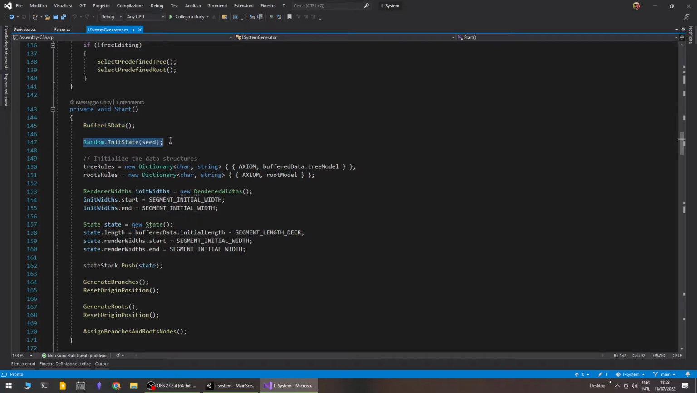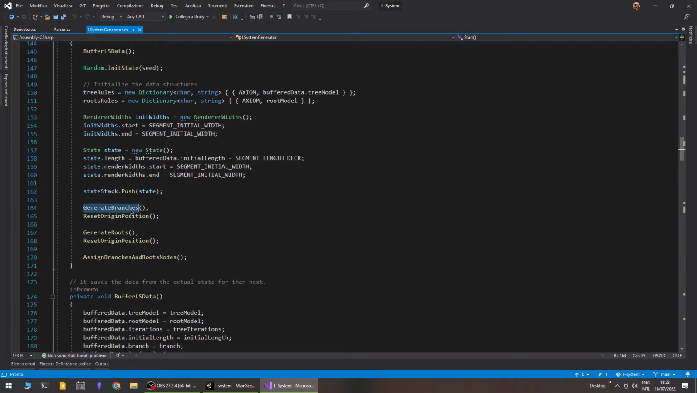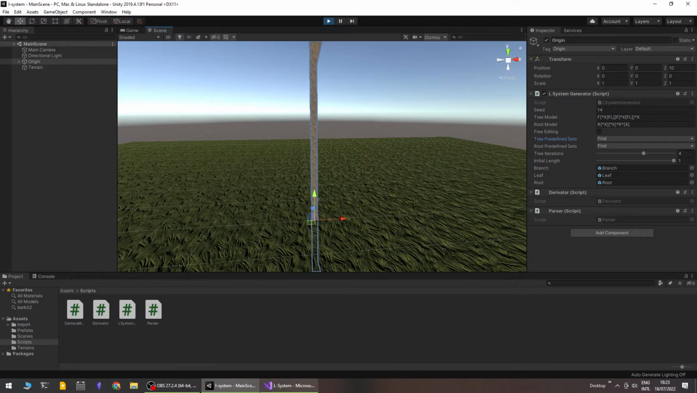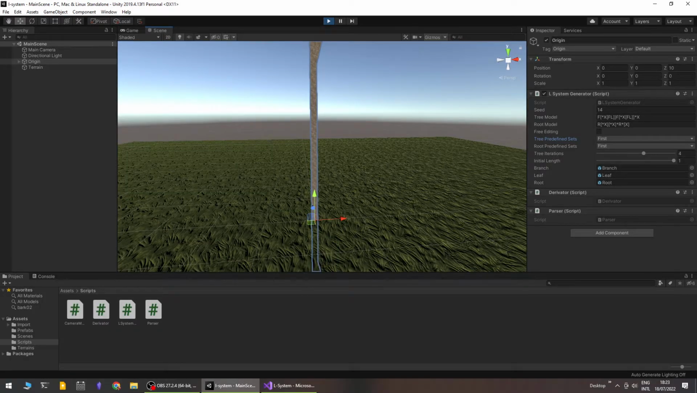I use the buffer memory. I initialize the random seed. The tree rules are being set, and also the initial state is being set and pushed to the stack of the states. Then we generate the branches, and we reset to the origin position, which is essentially this. Then we generate the roots and we reset to the origin position again.